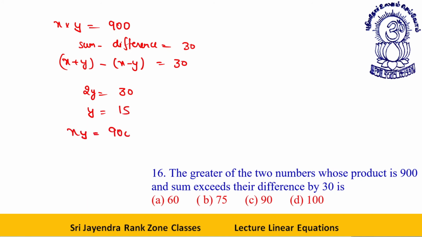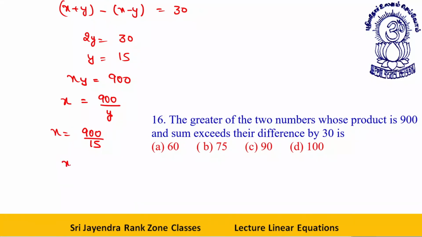xy is equal to 900. Y will be what? X will be what? 900 by y, that is 900 by 15. Therefore, x is equal to 60. Option A.